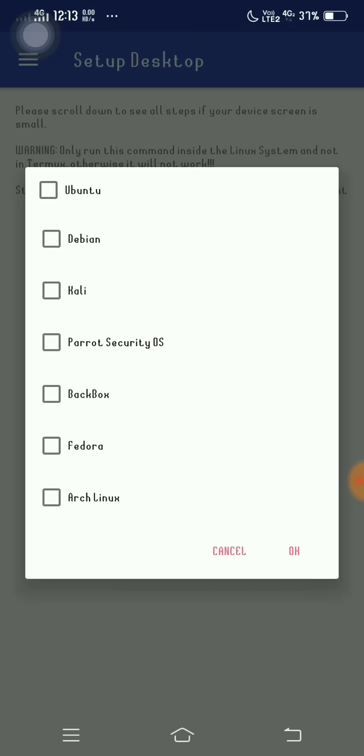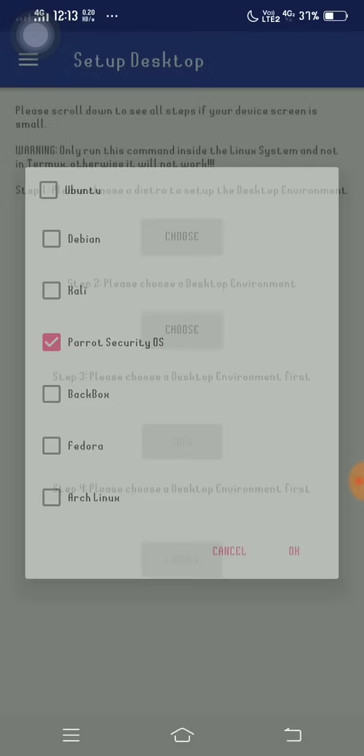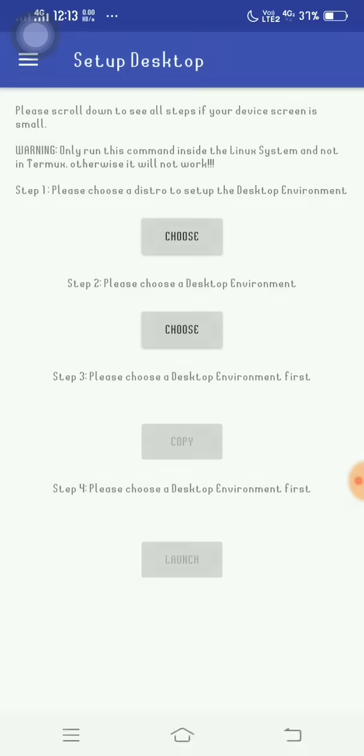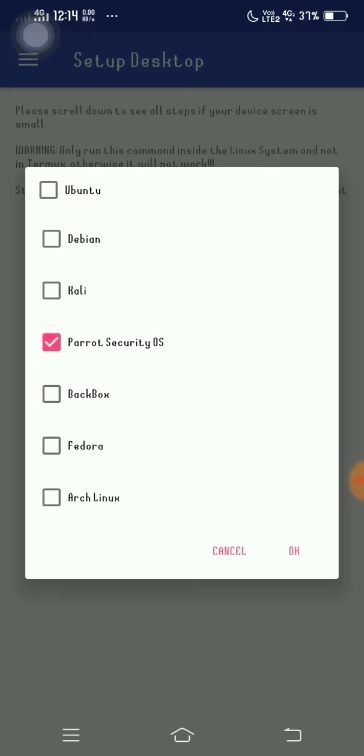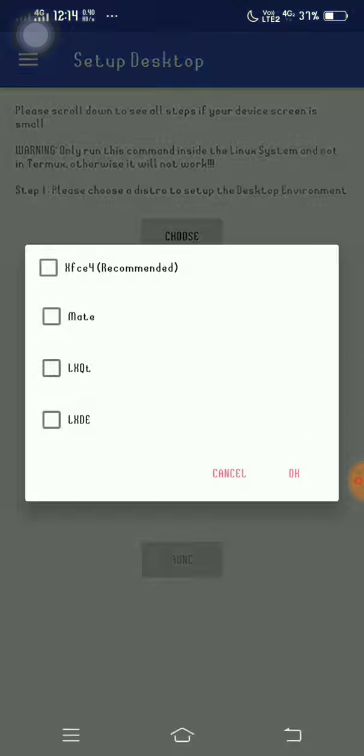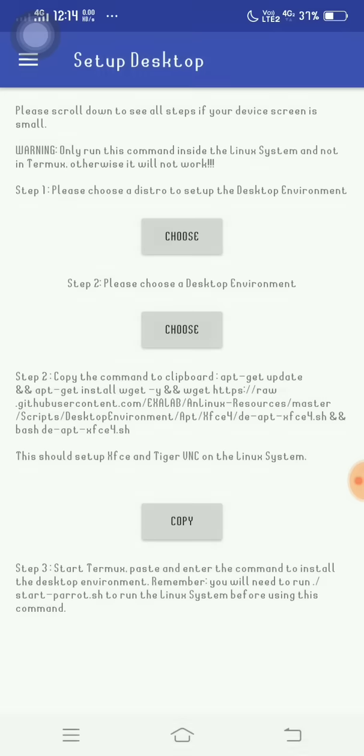So we installed Parrot Security OS. So we need to set a desktop environment with Parrot Security OS. We are getting a warning: only run this command inside the Linux system and not in Termux, otherwise it will not work. Please choose a distro to set up the environment. We choose Kali Linux operating system. Again, XFCE4 is recommended, so we choose that one.